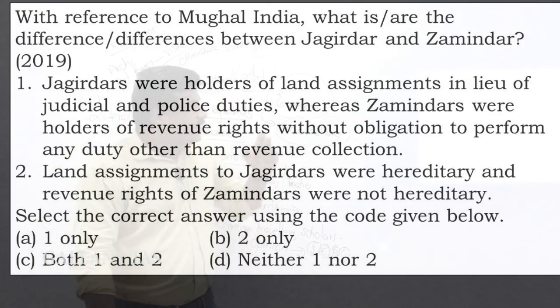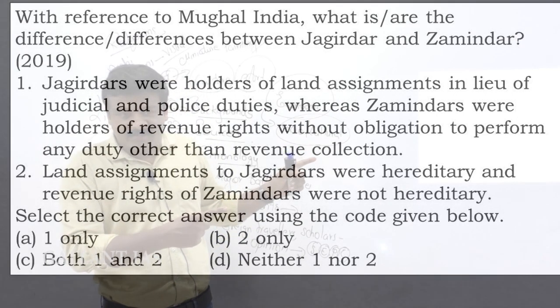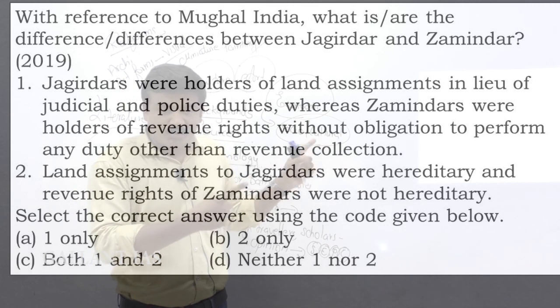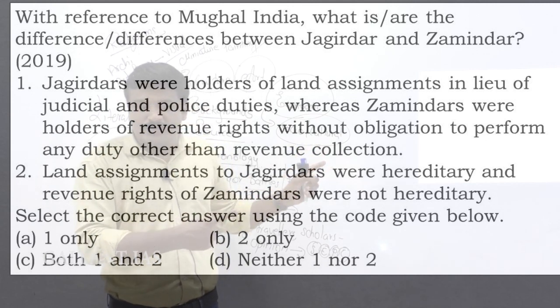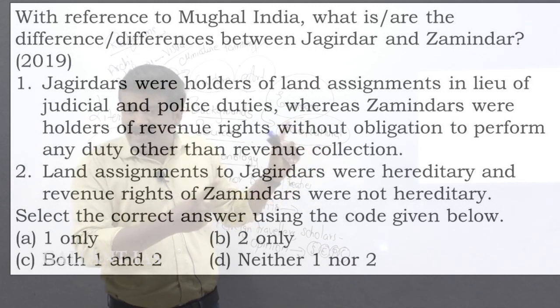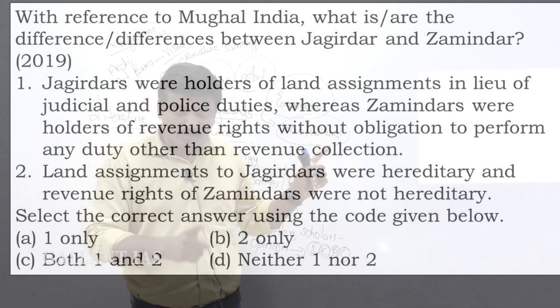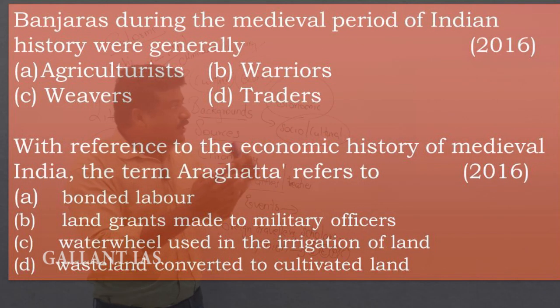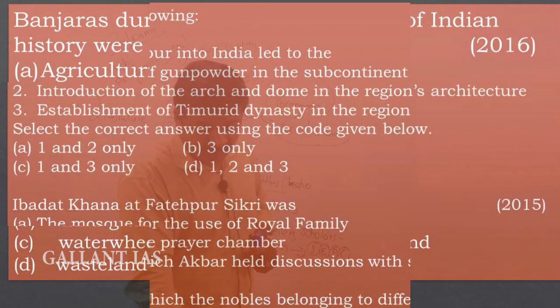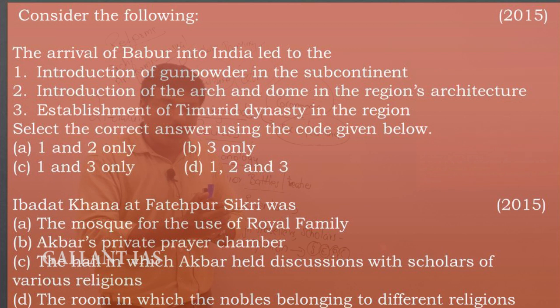Yeah, this is with reference to Mughal India. What is or are the differences between a Jagirdar and a Zamindar? It was a question they asked in 2019. That's why the economic history, the revenue reforms, land reforms, and the taxation policies of these Mughals are very, very important for you. Banjaras during the medieval era generally referred to what? With reference to the economic history of medieval India, the term Arhata refers to what? Arrival of Babur in India led to what? Ibadat Khana at Fatehpur Sikri was what?